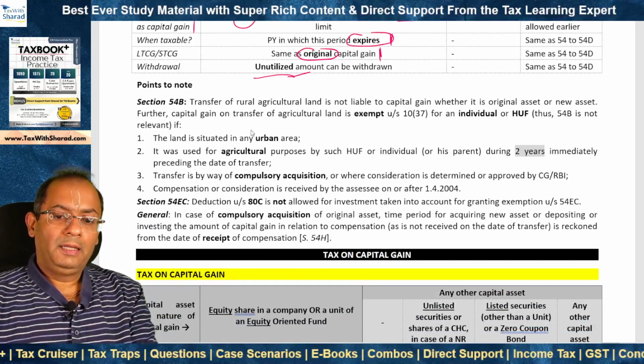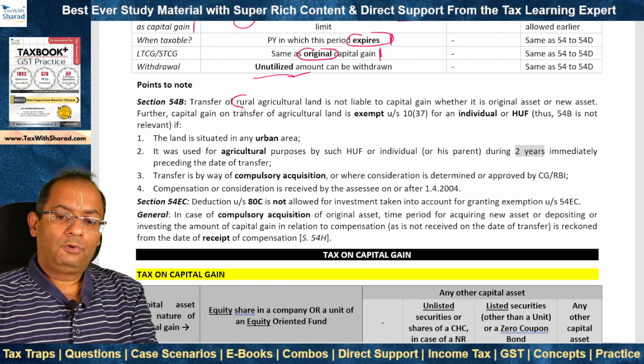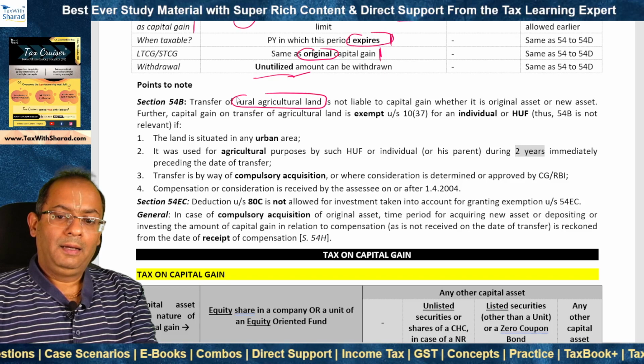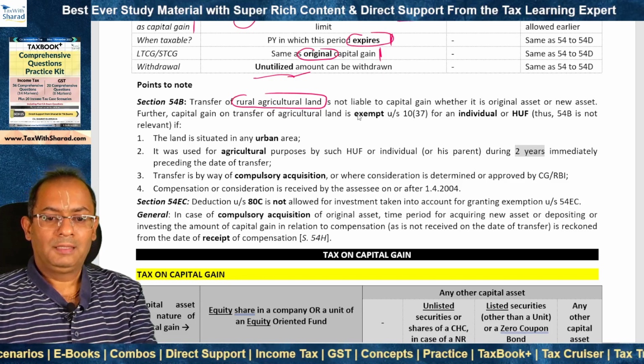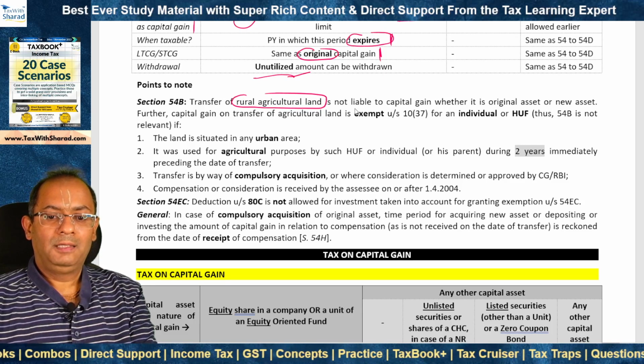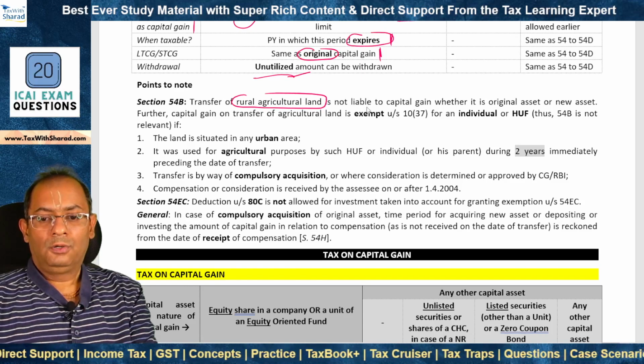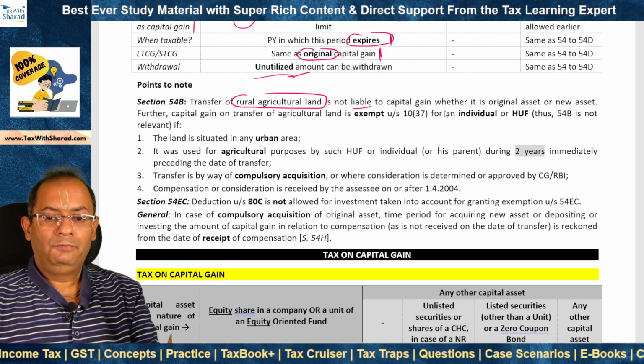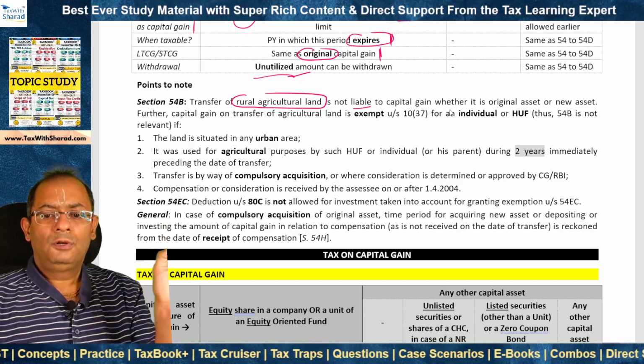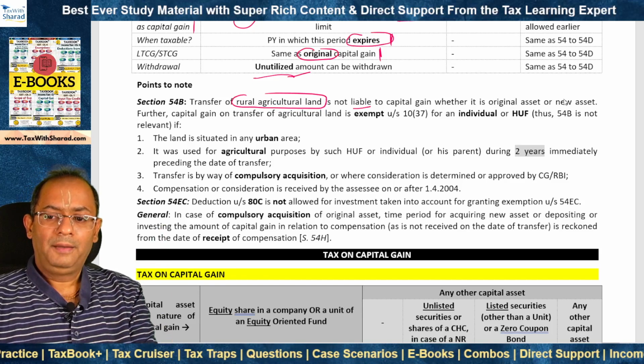Now what we need to note is, if it is a case of rural agricultural land in India, we know that this is not a capital asset, and therefore if this capital asset is transferred, the transfer is not liable to capital gain, and therefore section 54B is not relevant, right?